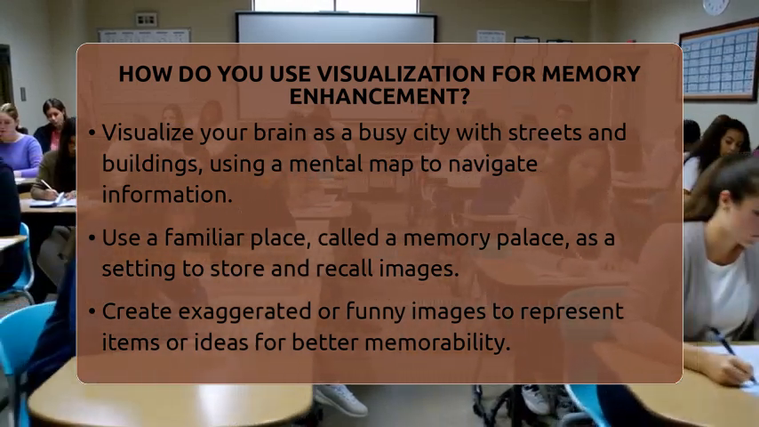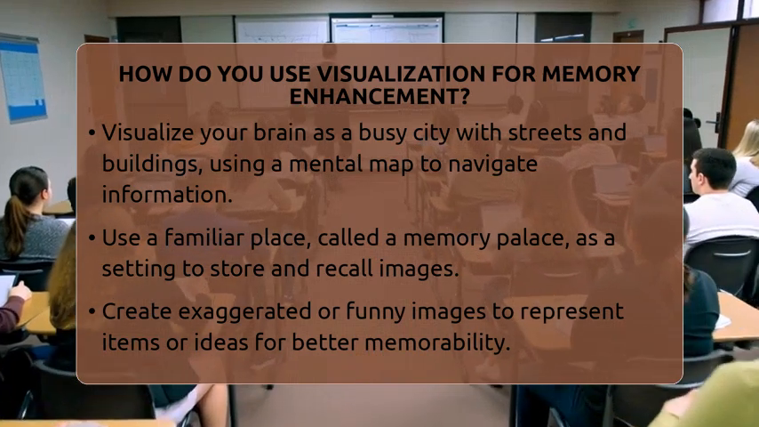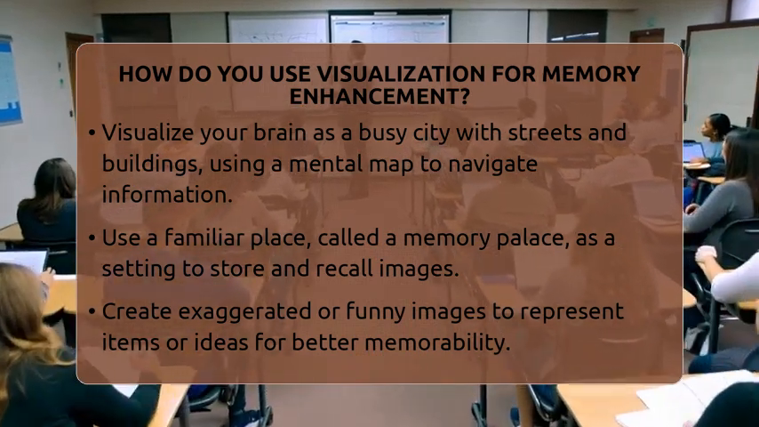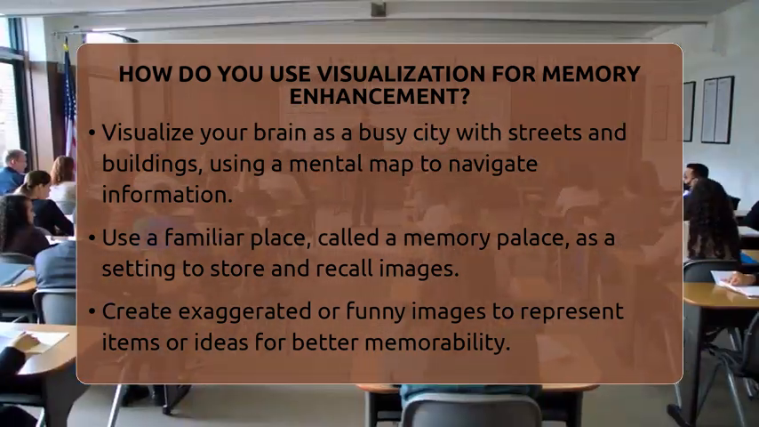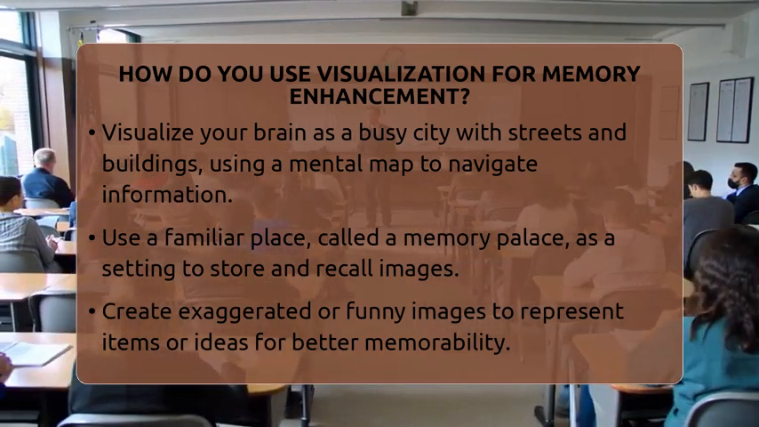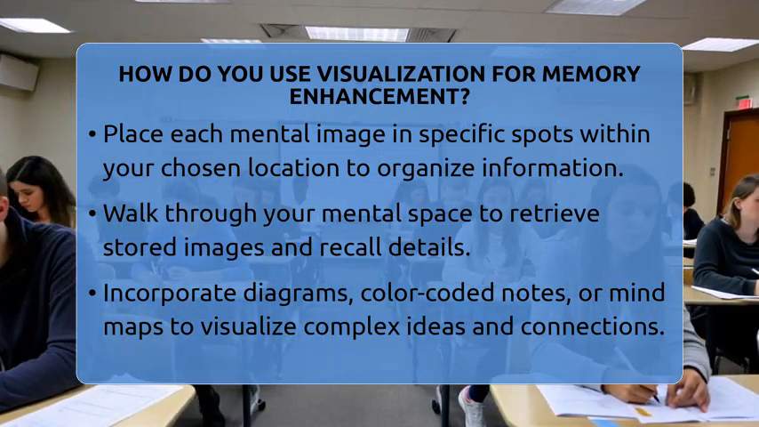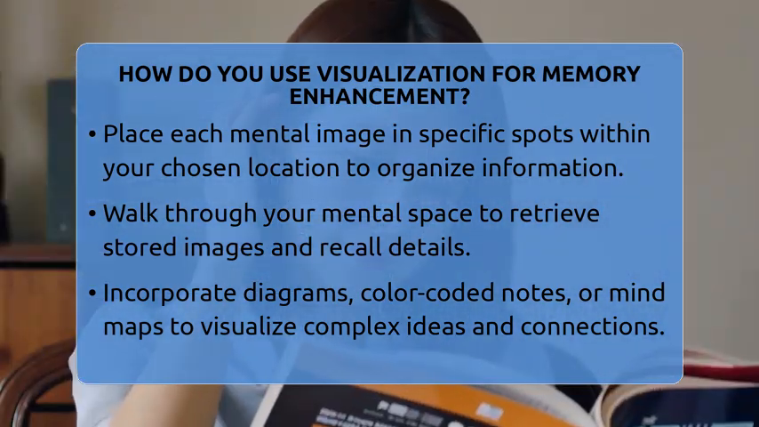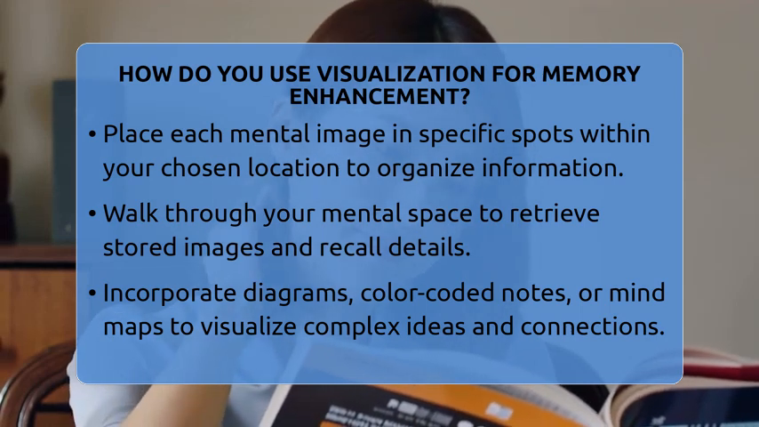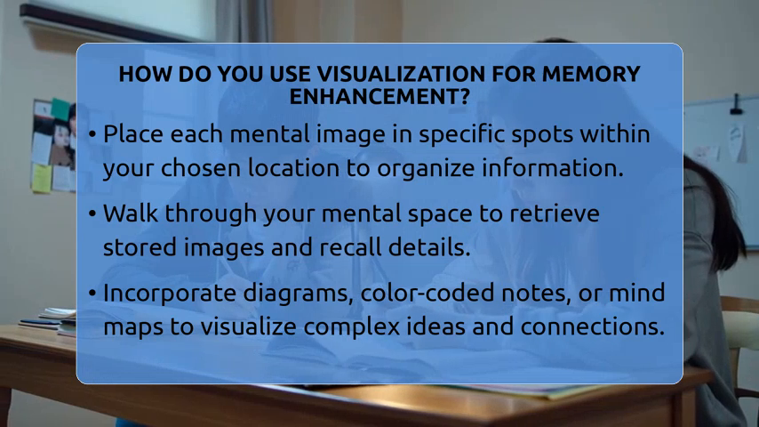To start, pick a familiar place like your house or a park. This is called a memory palace. Now, take what you want to remember and imagine it as a bold, exaggerated image. For example, if you need to memorize a shopping list, picture a giant loaf of bread bouncing on your sofa or a bunch of bananas hanging from the ceiling. The more unusual or funny the image, the better it will stay in your mind.